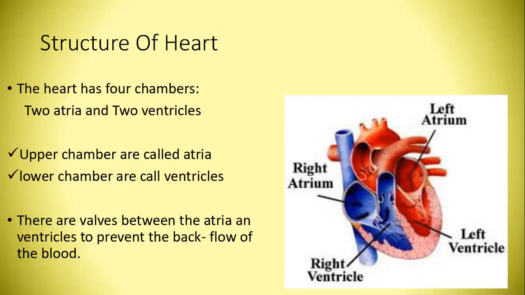So the heart has four chambers, two atria and two ventricles: right atrium and left atrium. Upper chambers are called atria. Lower chambers are called ventricles. There are valves between the atria and ventricles to prevent the backflow of the blood. This valve prevents the backflow of blood.